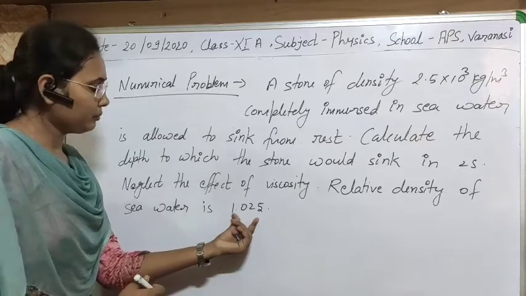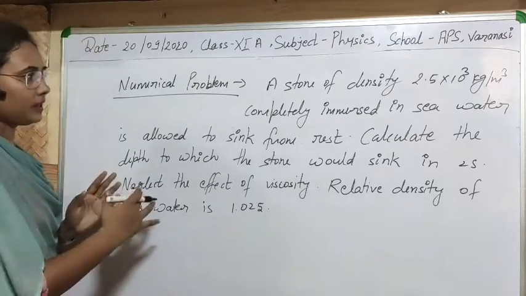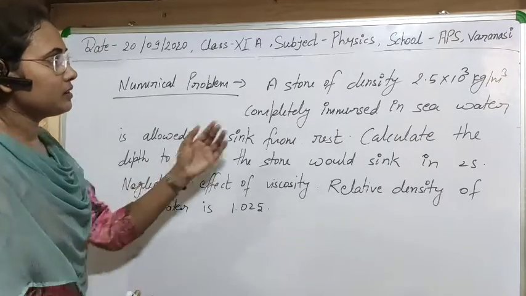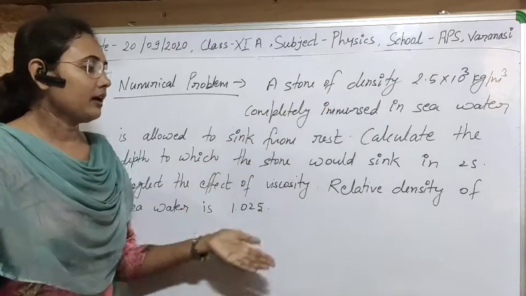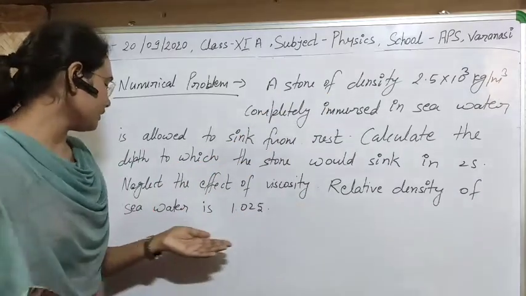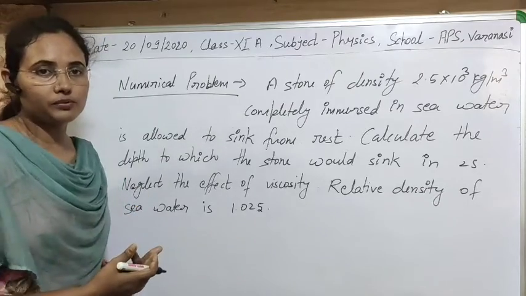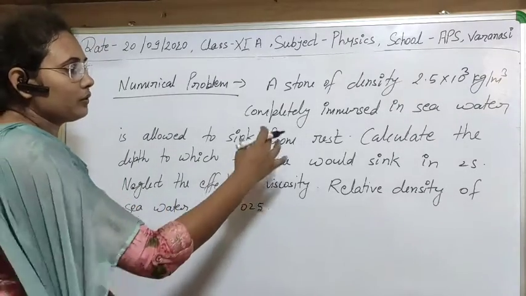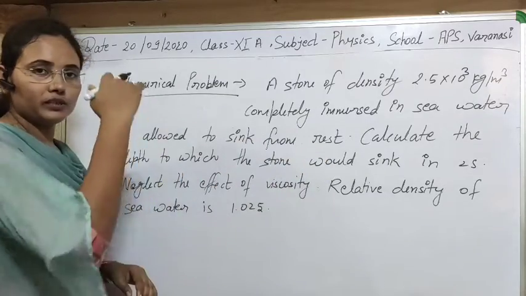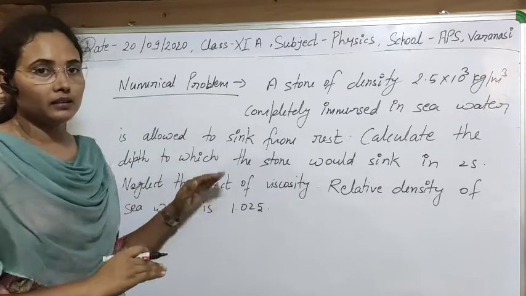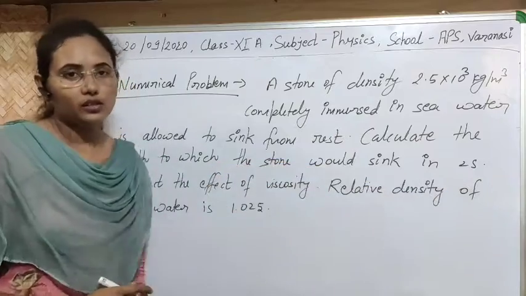1.025. So this is actually a simple question in which the density of the stone is given, and the relative density of sea water is given, so you can easily find the density of sea water, and also calculate the depth to which it can sink in 2 seconds. So let's see the